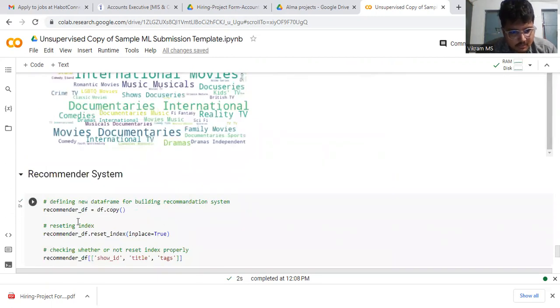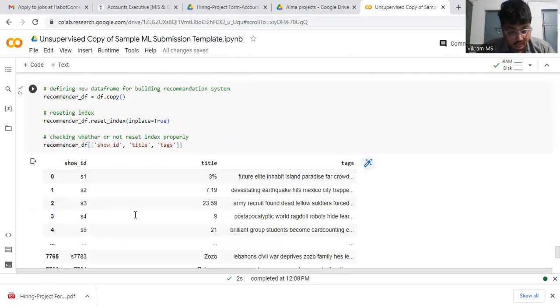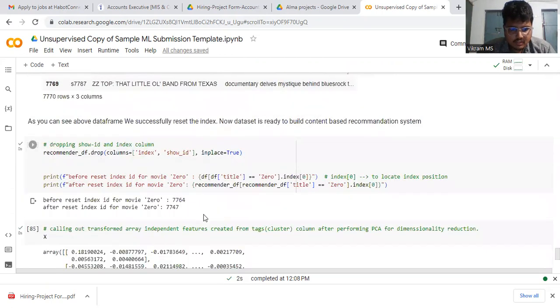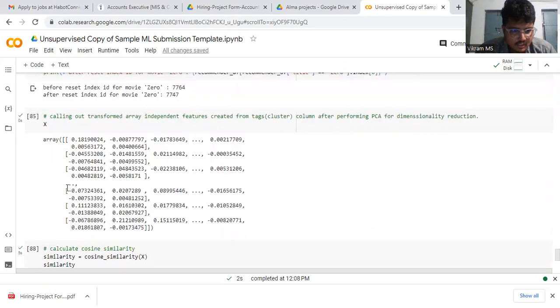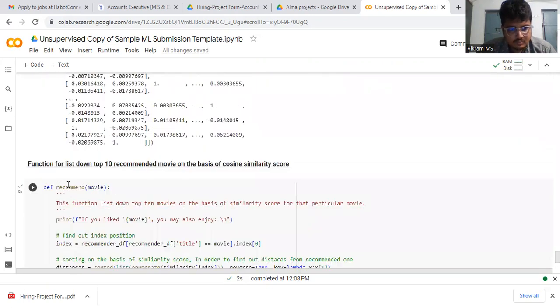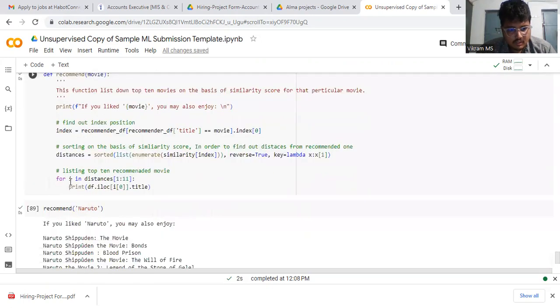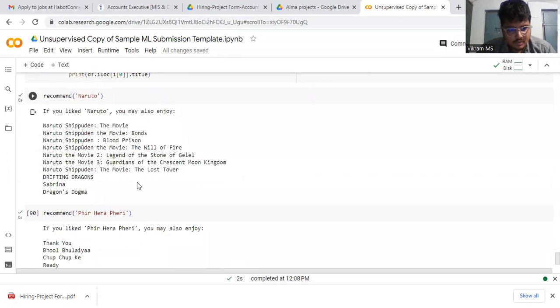Next, the recommendation system. We copy the data frame for the recommendation system, which will contain the show IDs, titles, and tags, as shown. As we can see, the data frame is ready after resetting the index. Now the dataset is ready to build the content-based recommendations, with the recommendation function.